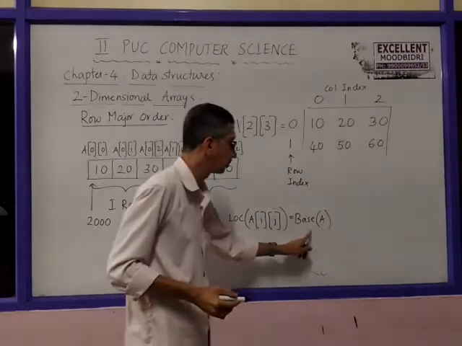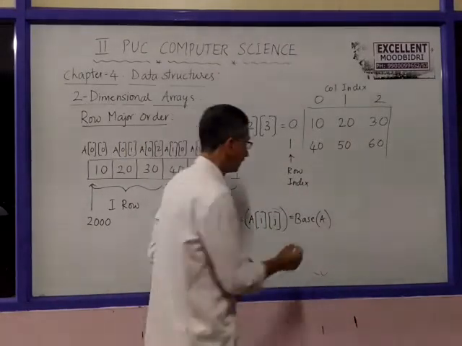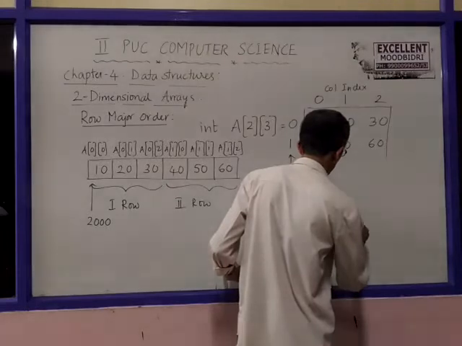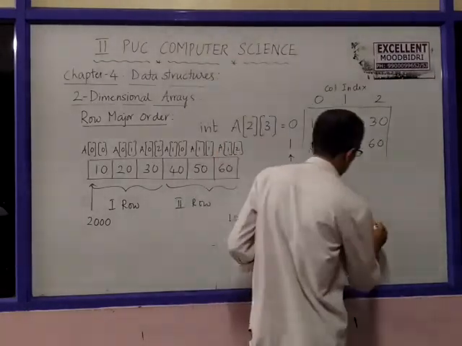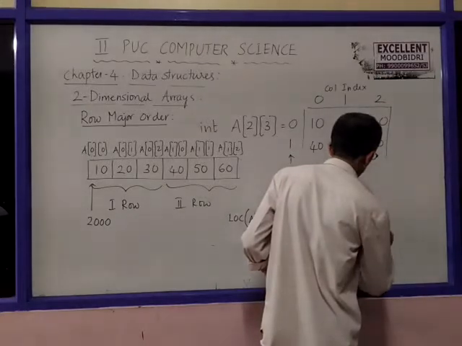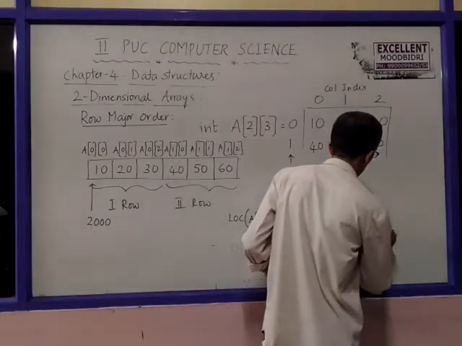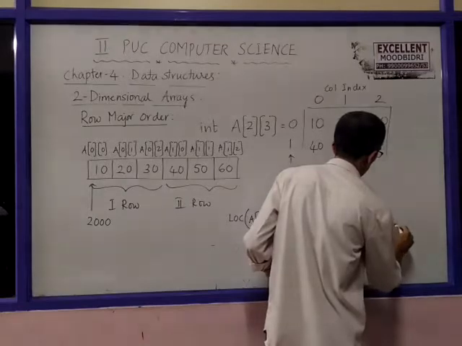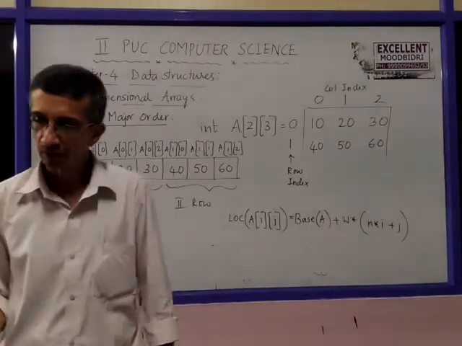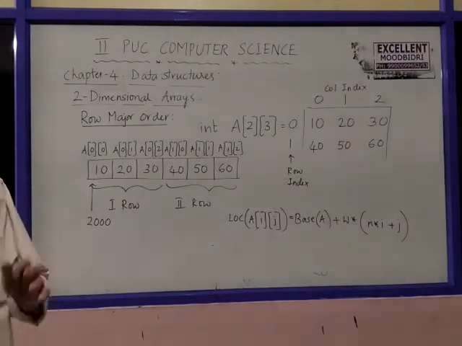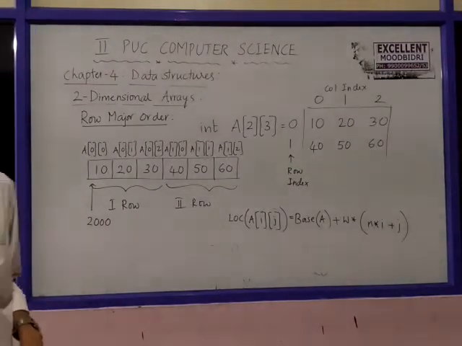Address of the first item of the array is the base address, plus width into n into I plus j. The formula is given in the textbook, but there is a small mistake. It is n into I plus j.